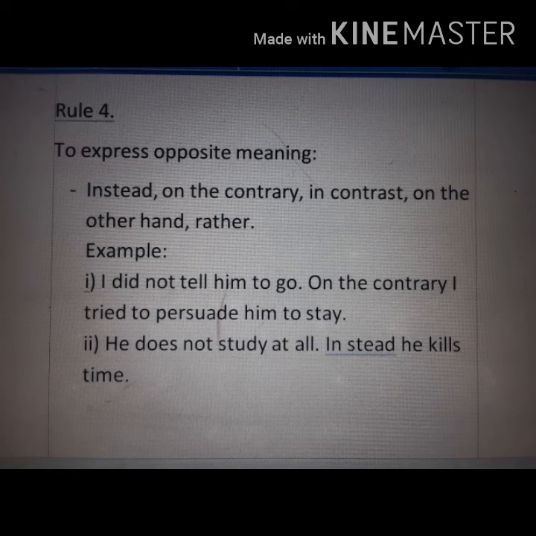Example: I didn't tell him to go on. On the contrary, I tried to persuade him to stay. Another example: he does not study at all. Instead, he kills time. I hope you understood where these kinds of connectors will be used.